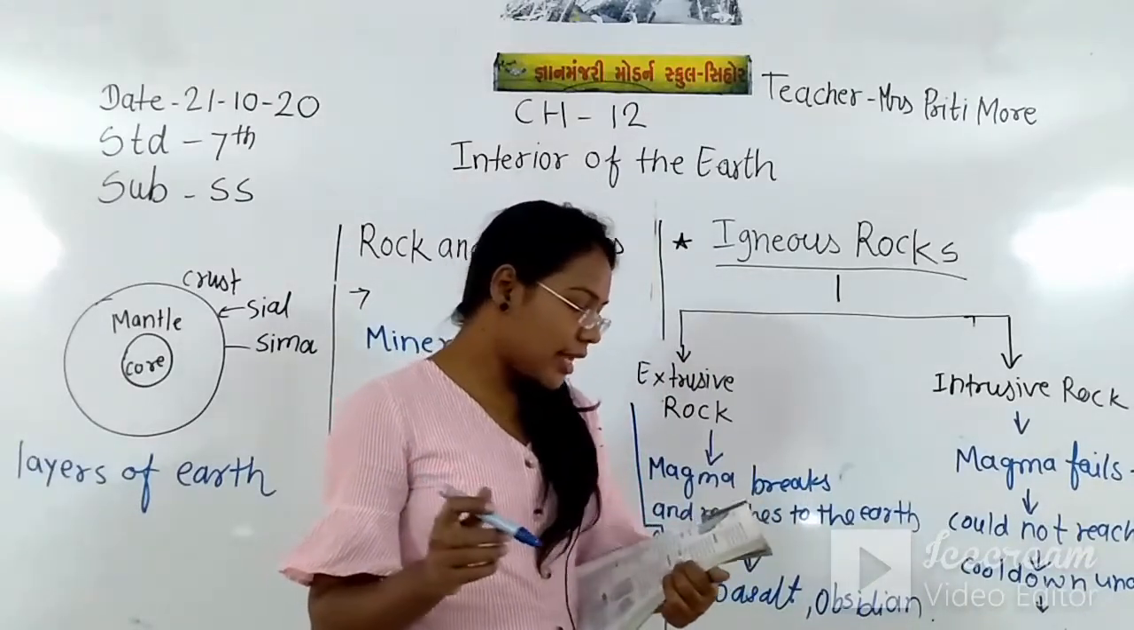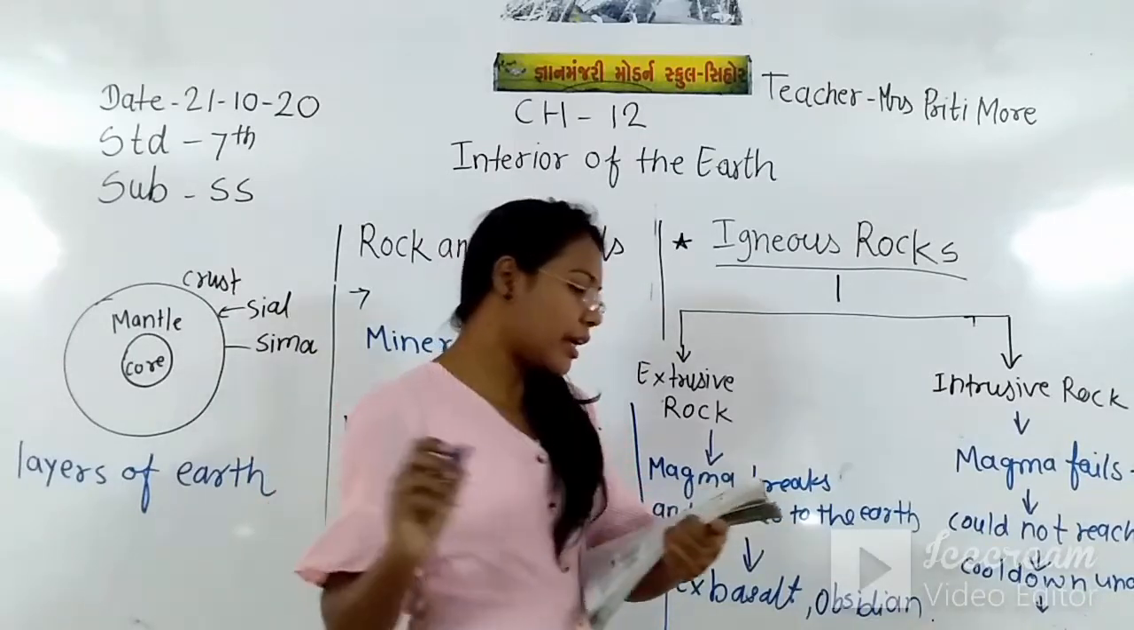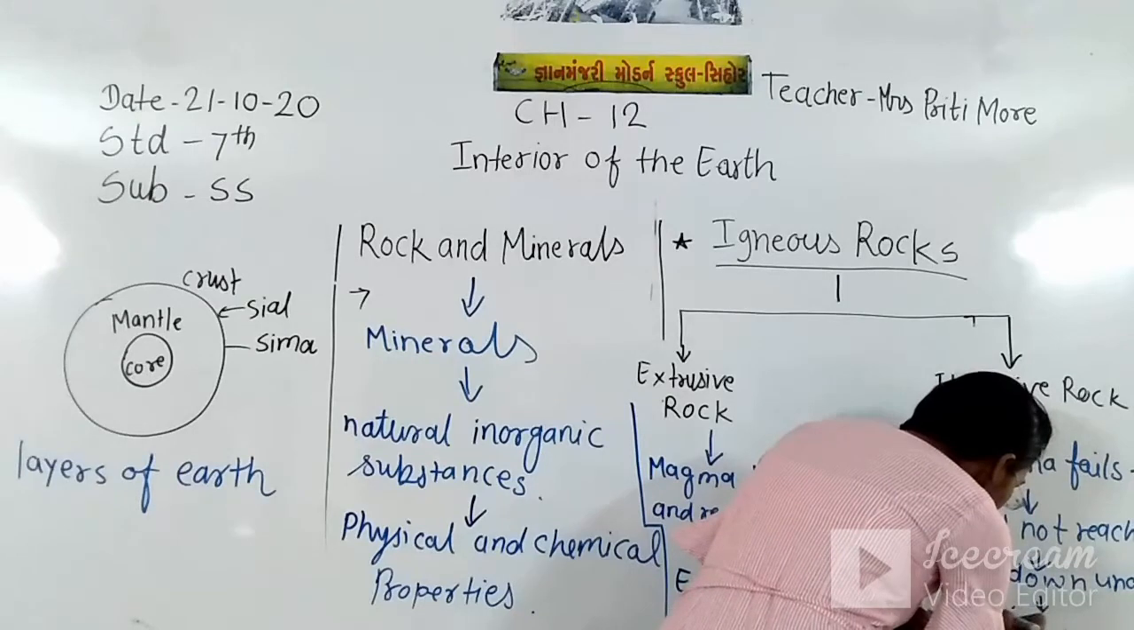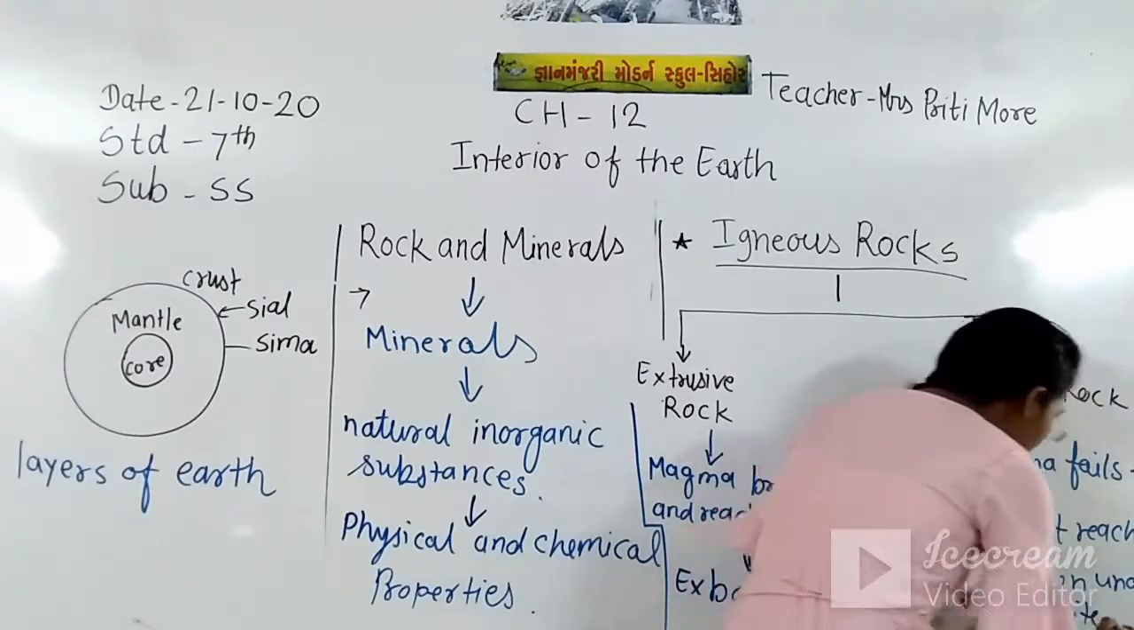So the examples of intrusive rock are granite and dolerite.